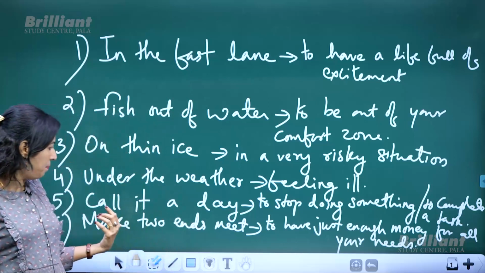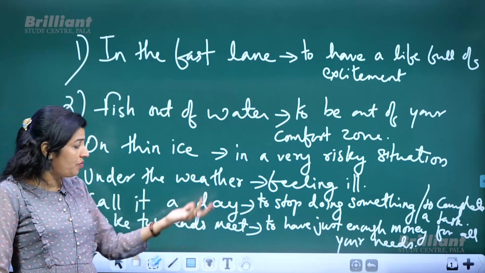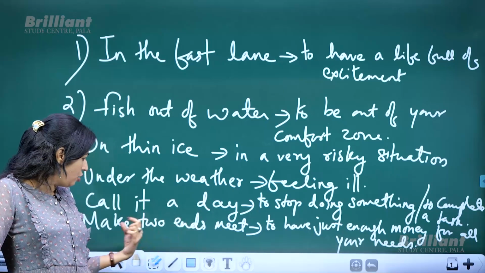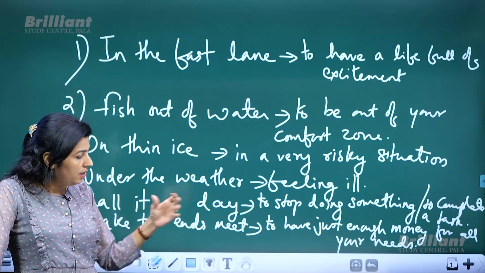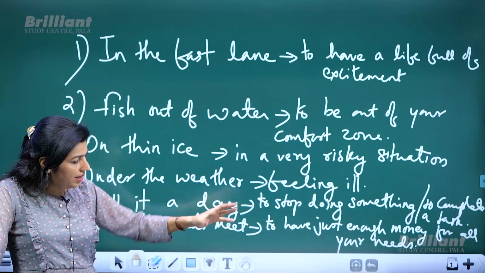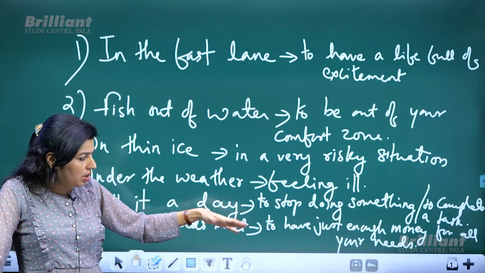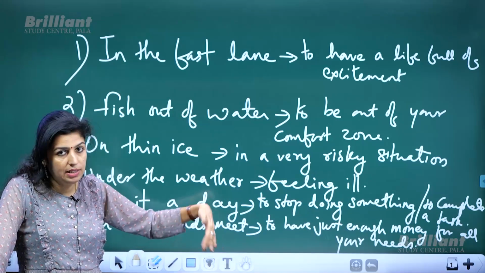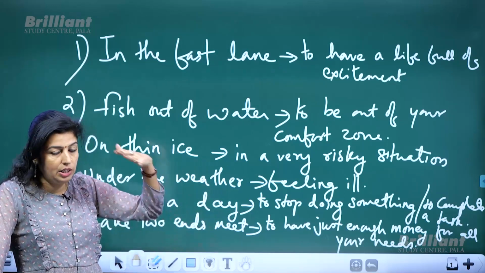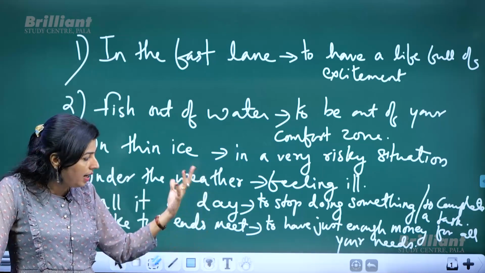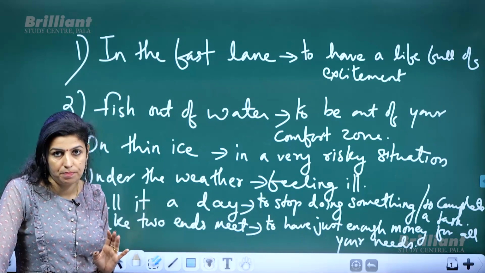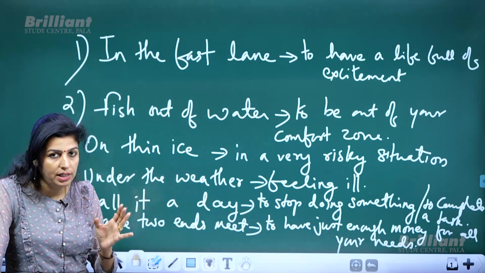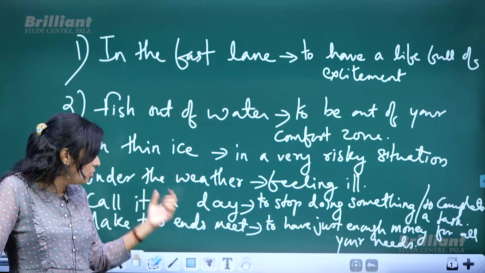Okay, one example is Harry was finding it too difficult to make two ends meet. Okay, that means he just had that much money with which he could fulfill his basic needs. So he did not have much. He did not have enough money to enjoy his life. He had only that much money with which he could fulfill his basic needs. Okay, so Harry was finding it too difficult to make two ends meet.